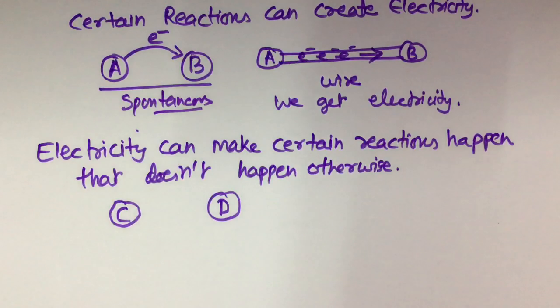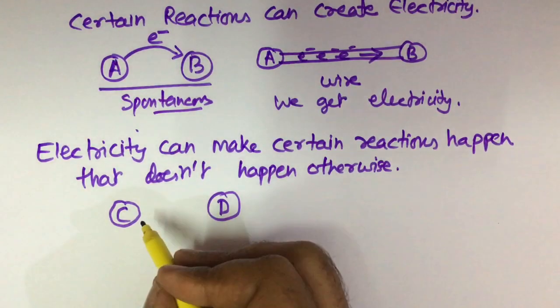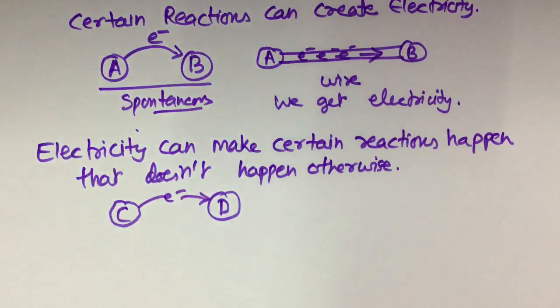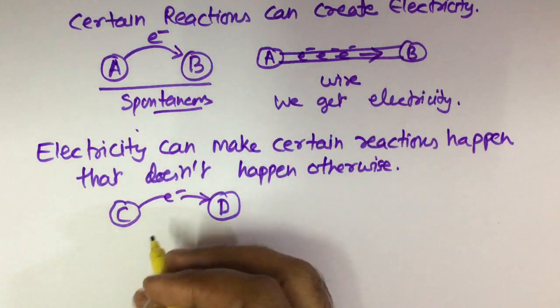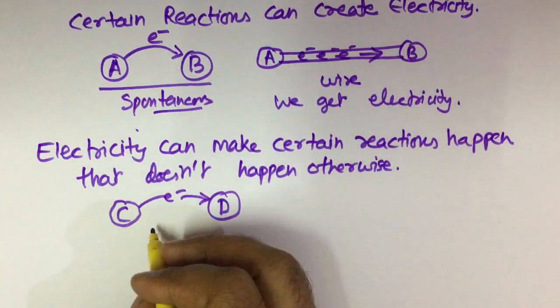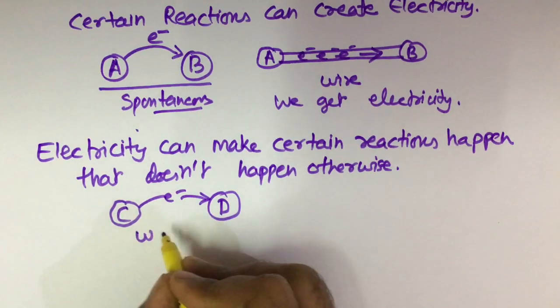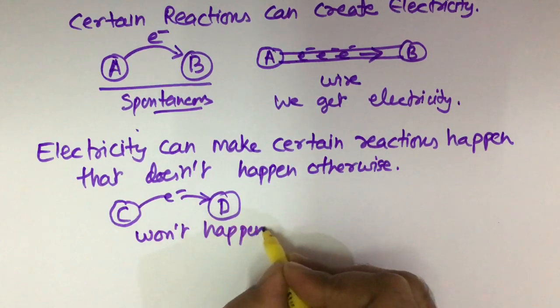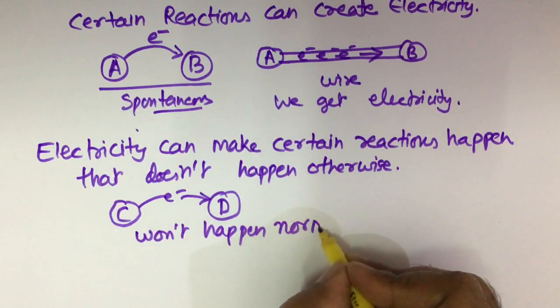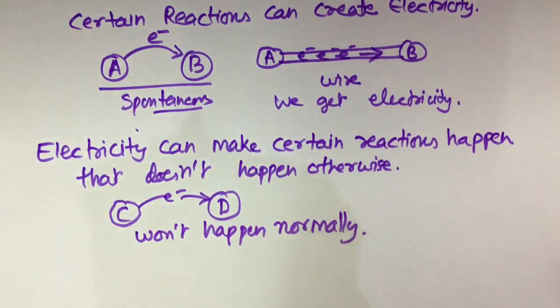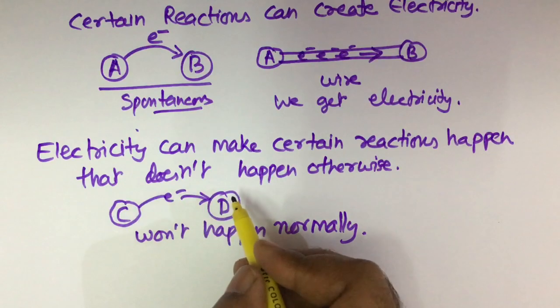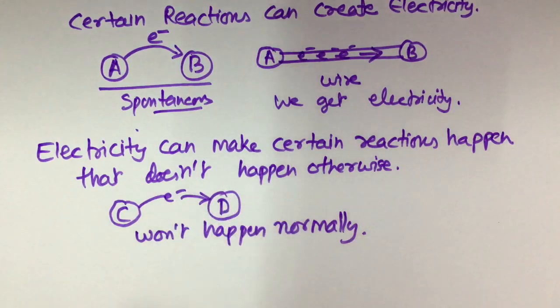Now electron gets transferred from C to D, but this is not a spontaneous process; that won't happen normally. So C doesn't want to give electrons and D doesn't want to take electrons.